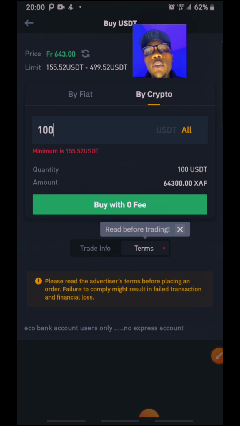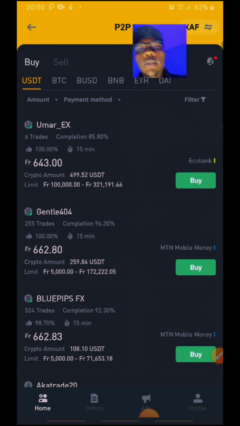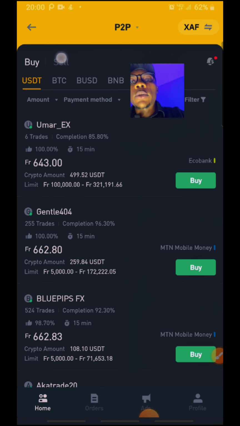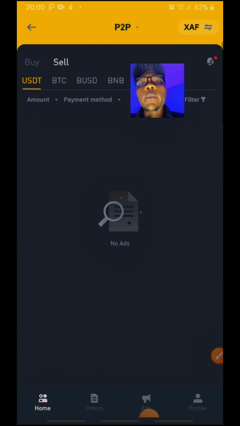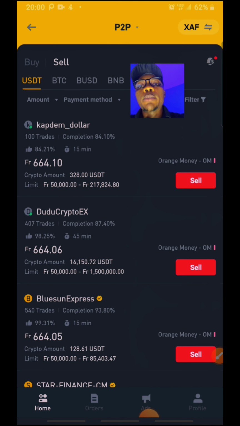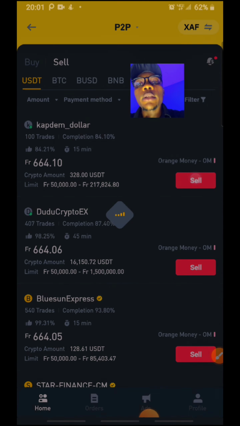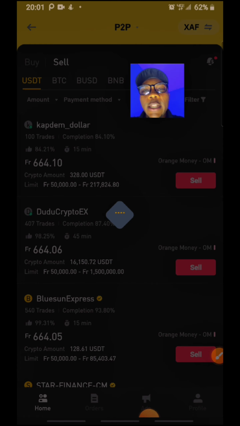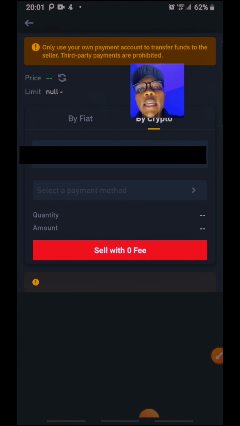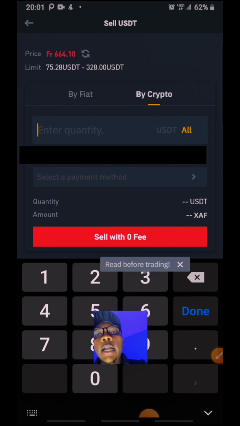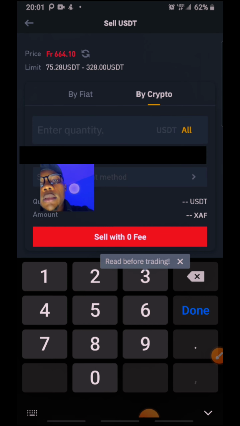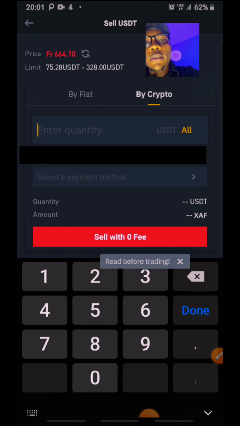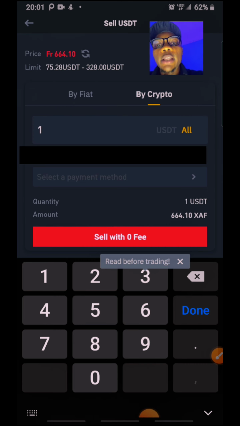Then what you are going to be doing is just mark this price down, 64,300. You come now to your same account, you go to sell. It means you are going to be selling that $100 which we have purchased. If you now come right here, you click on sell with this first person. You can go through to select anybody, but you click on sell here. This is what you are going to be seeing. The first thing you are going to be seeing here is you come down to crypto and you put in the $100.